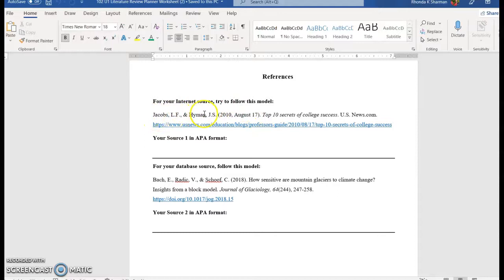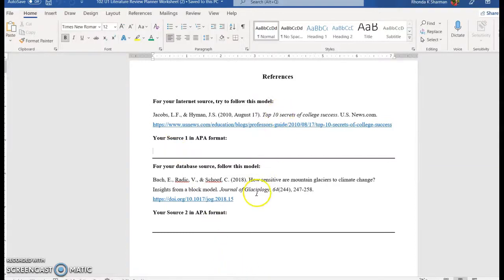You see how the authors are listed, how the date is listed, and the title for an internet article versus one from a database. They're a little different depending on the kind of article that you found, so follow this as best you can. Again, you would put your information in the space allotted.